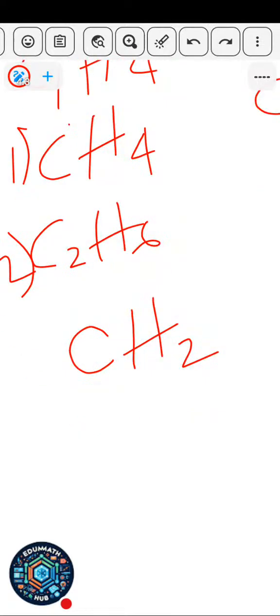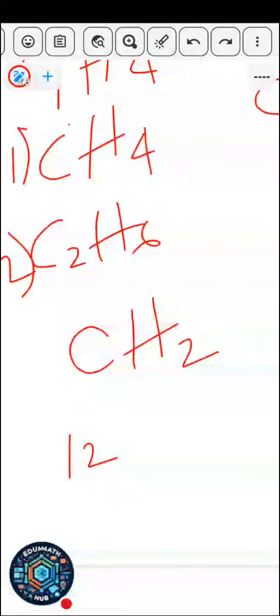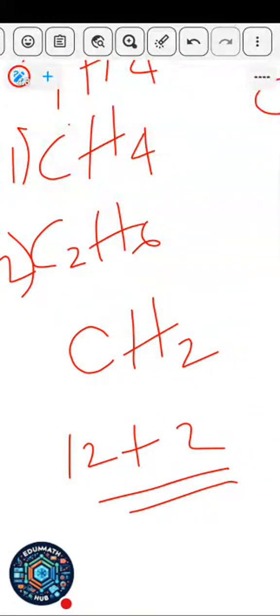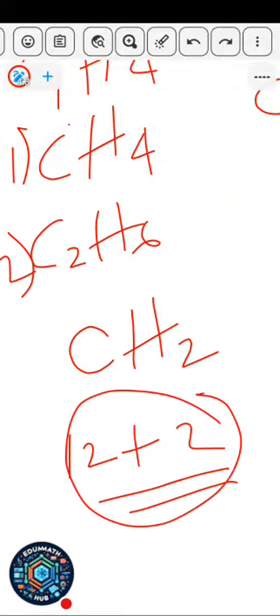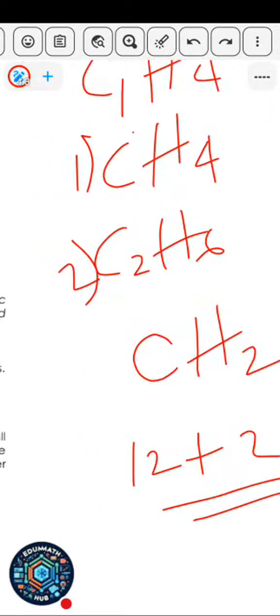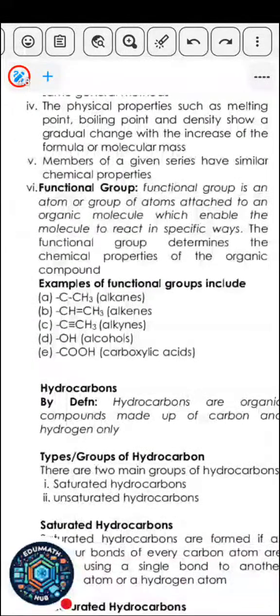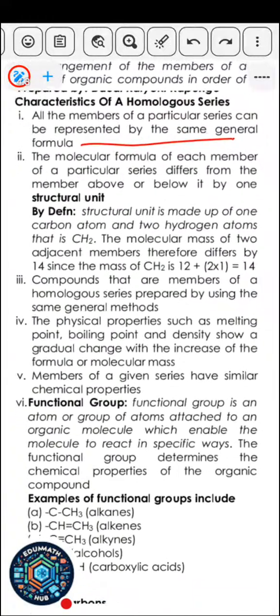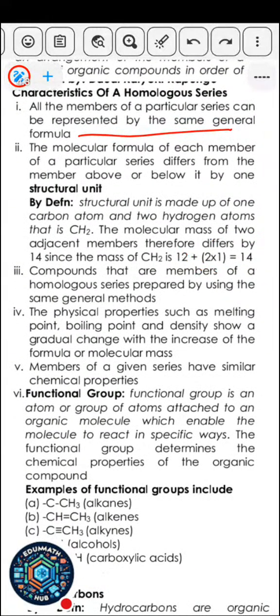Or you can also say they differ by a molecular mass of 14. Why? The relative atomic mass of carbon is 12, while the one for hydrogen is 1, so 12 plus 2 is 14. So you can say each member differs by a molecular mass of 14, or you can say each member differs by a molecular formula of CH2. They differ by 14 grams per mole, or they differ by CH2. If you do the one for the next member, which is number 3, you're going to get the same thing. Okay, so that's that part. Then the next part, which is what I've explained, you can see they differ by molecular mass of 14. Let's explain that now.